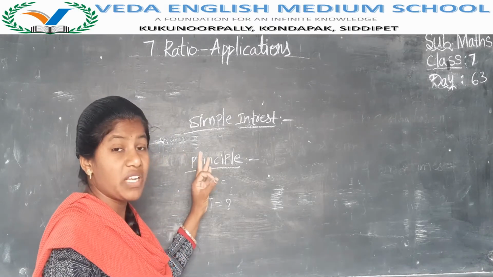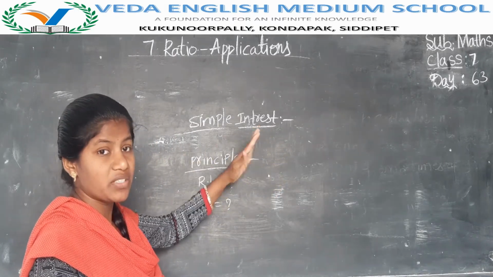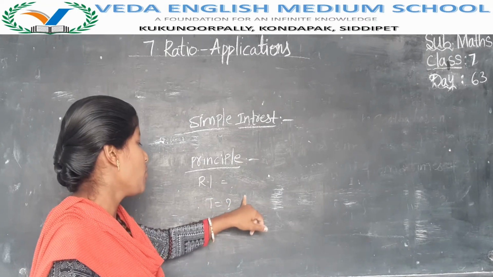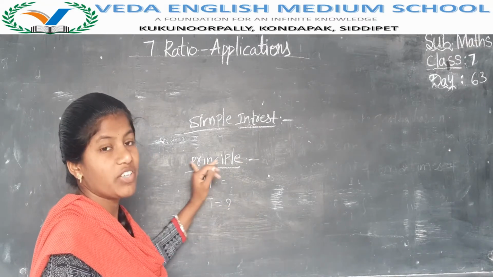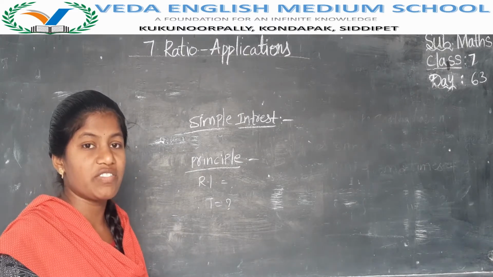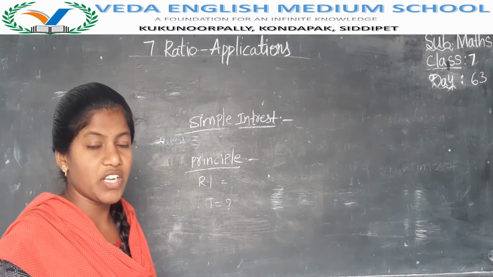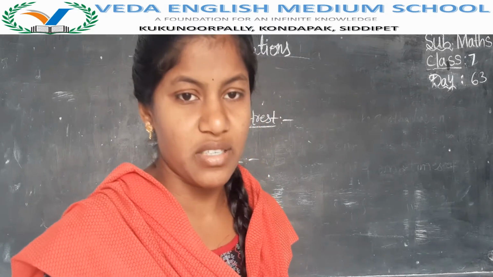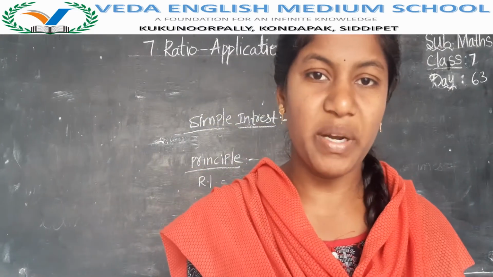Principal: how much money we are borrowing from others. In what time we have to pay that money. Then with which rate of interest. Already we have learned about percentage now. So rate of interest we always use as a percentage. Rate of interest ఎప్పుడైనా percentage లో represent చేస్తాము. So time ఎప్పుడు years లో represent చేస్తాము.